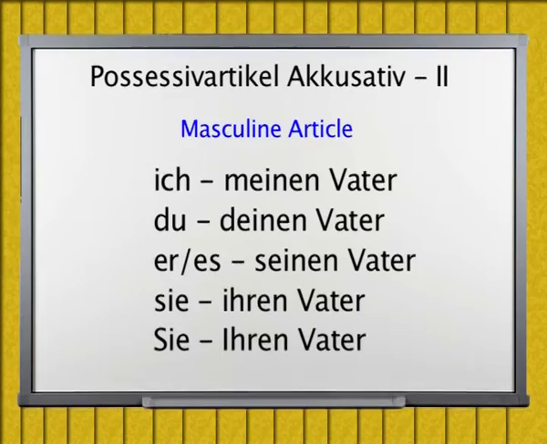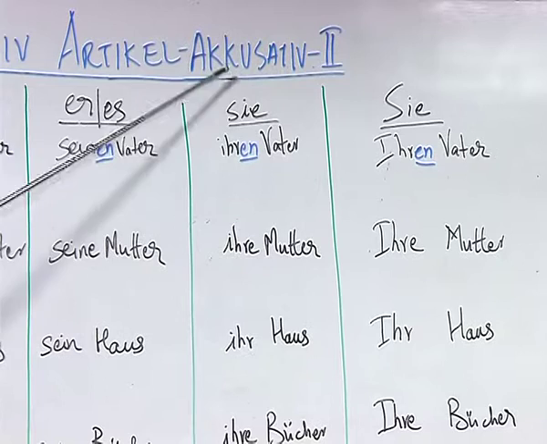Now here we have for ich meinen Vater, deinen Vater, seinen Vater, ihren Vater and ihren Vater for the respective pronouns. As you can see here, the ending with the possessive article en in all the masculine case is there, which is the case in accusative.